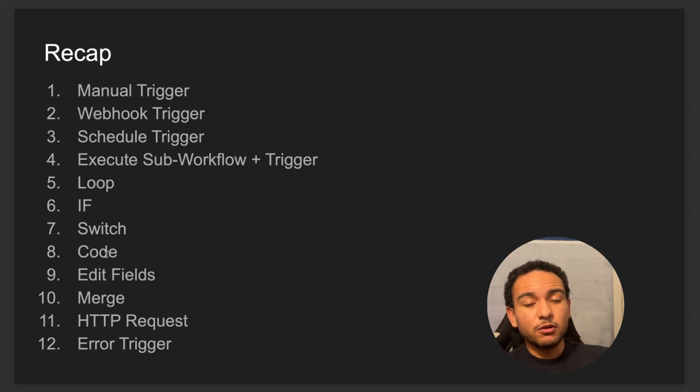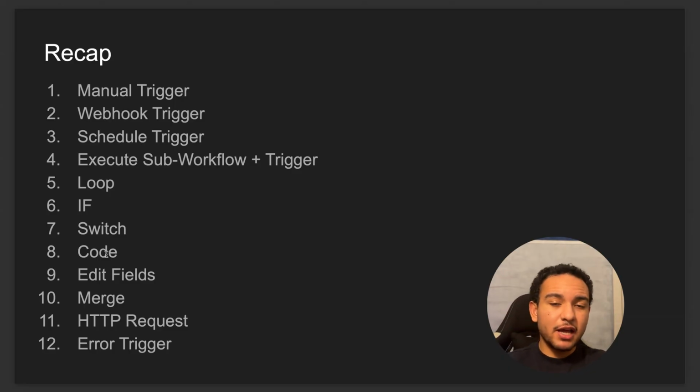Over here, we have the code node. So basically, you can write JavaScript, and even now, I think you can write Python, but I think it's still in beta. What I use mostly is JavaScript. So you can write JavaScript, and that node can basically manipulate the data however you need or want. Over here, we have the edit fields, for labeling and organizing the data.